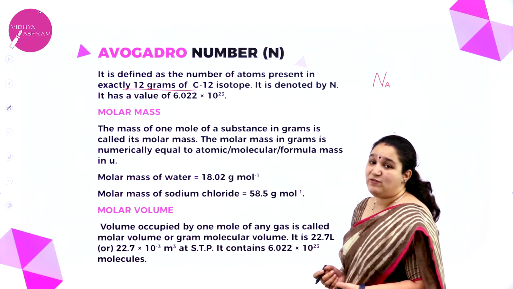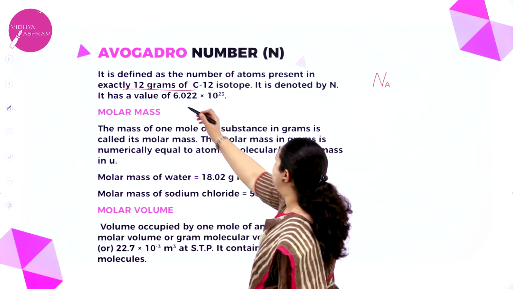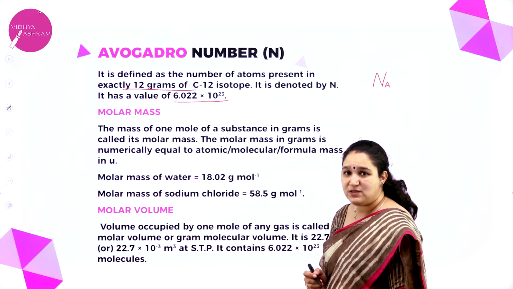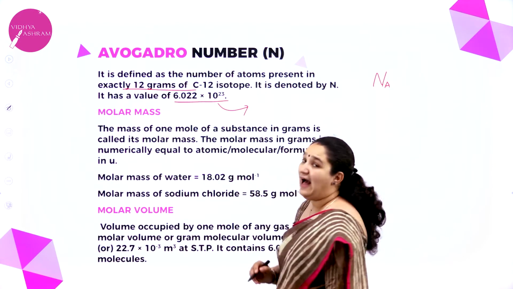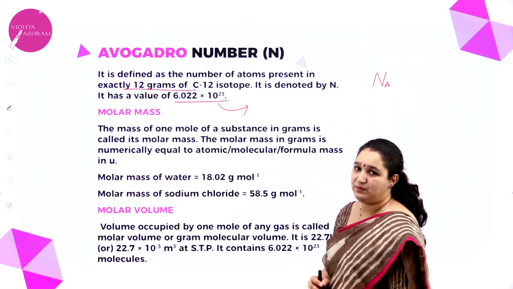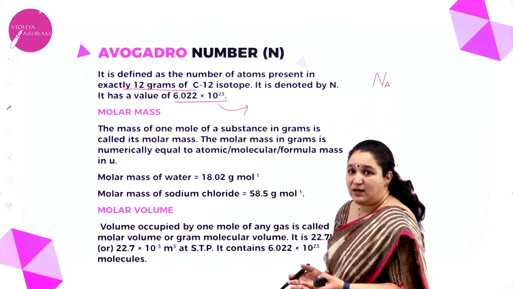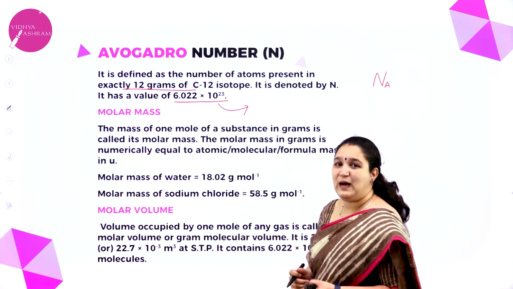The number of atoms in 12 grams of carbon-12 isotope was found to be 6.022 into 10 power 23 atoms, and this was called the Avogadro number. It's a very huge number. 12 grams of carbon contains these many atoms of carbon.